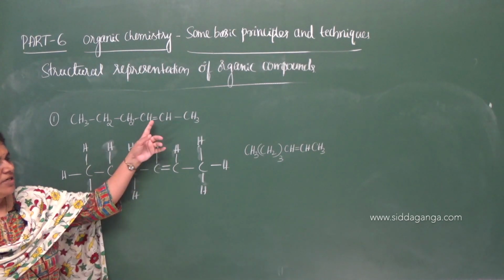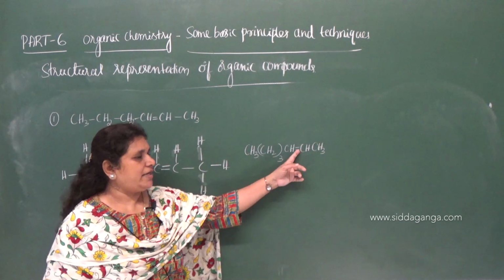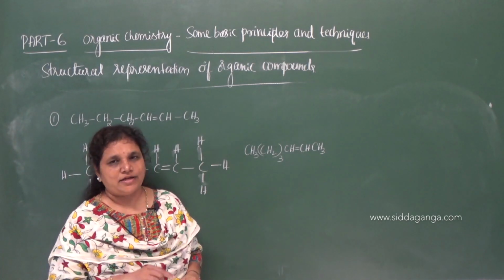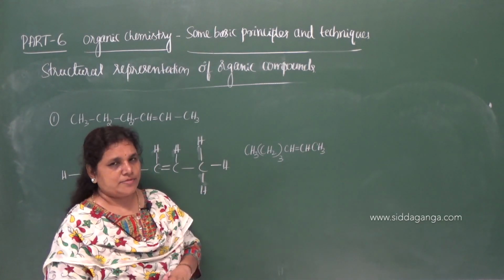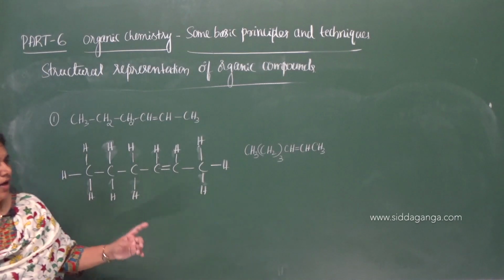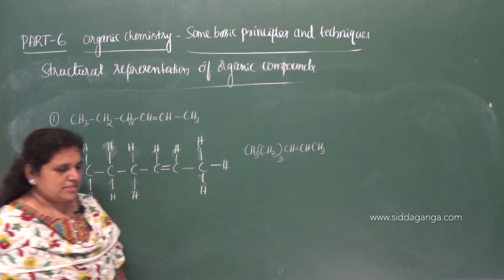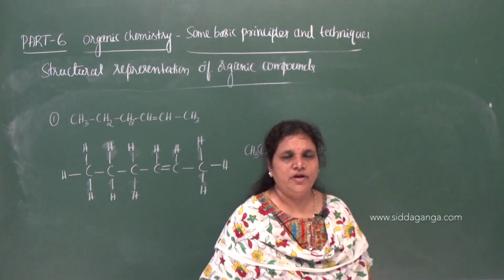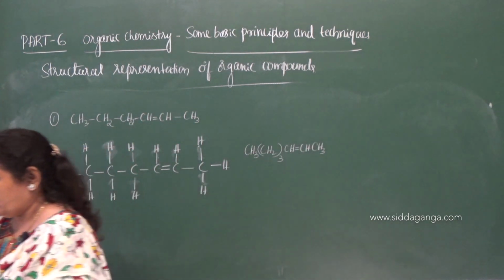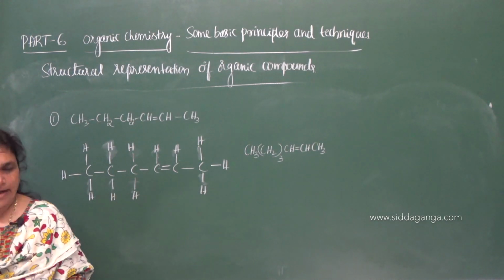And since there is a double bond, I represented it as a double dash between the carbon atoms. This is the condensed formula and this is the complete formula of the compound. So this is about the second type of structural representation of organic compounds.